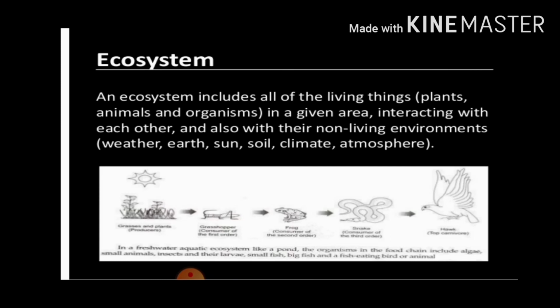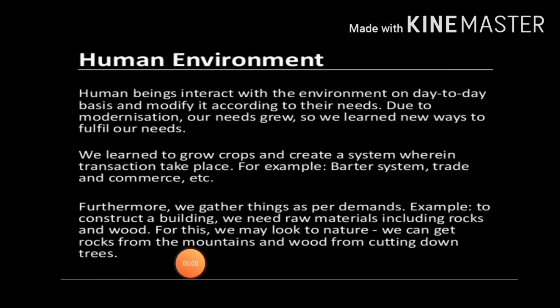Ecosystem. Ecosystem includes all of the living things, like plants, animals, the microorganisms. Everything will come under it. The living things and living organisms interact with the living things, and they also interact with the non-living environment like weather, earth, water bodies, sun, soil, climate, atmosphere. These are all the non-living environments, right? So this living organism having the human environment.